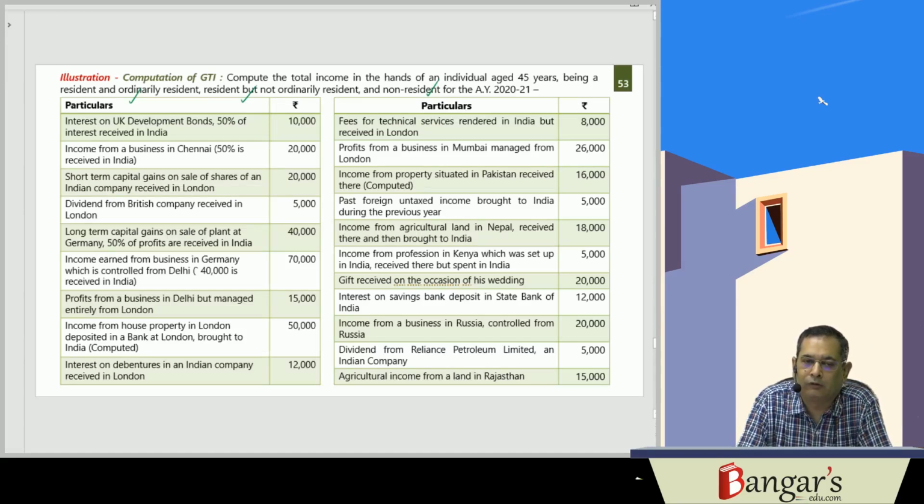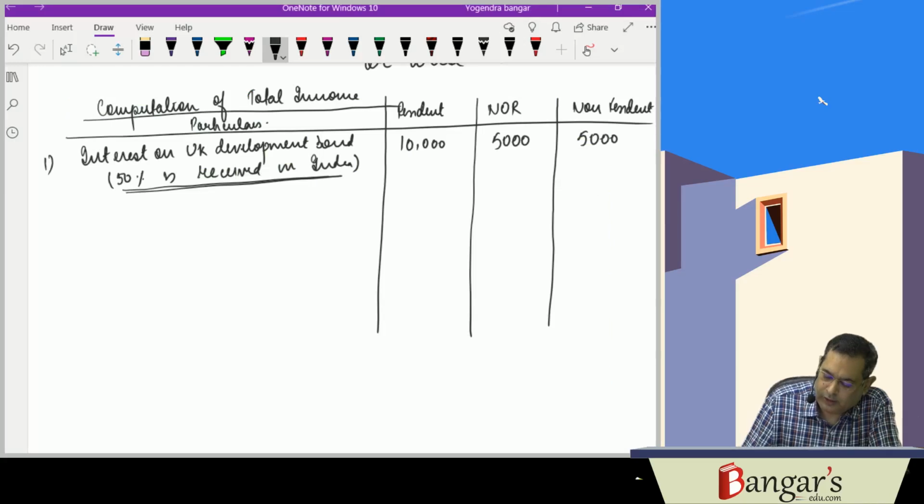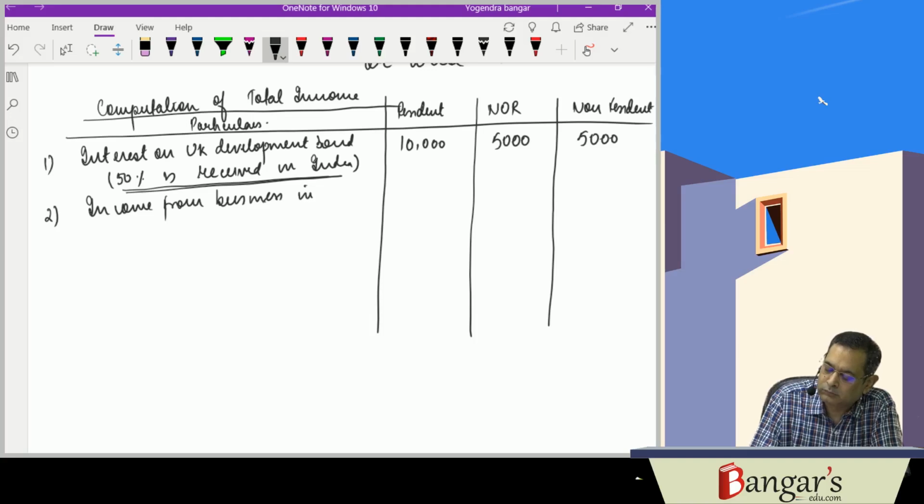Number 2, income from business in Chennai. 50% is received in India.